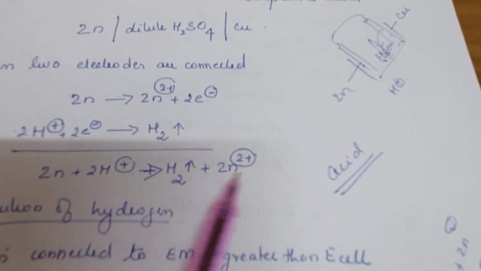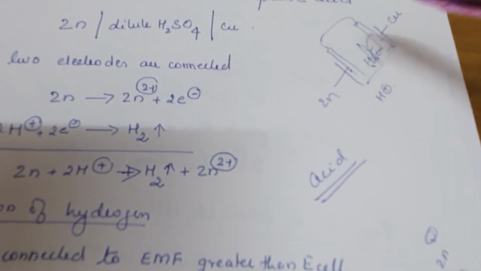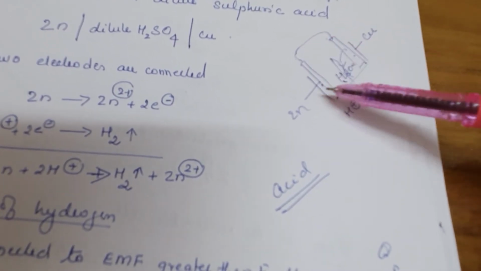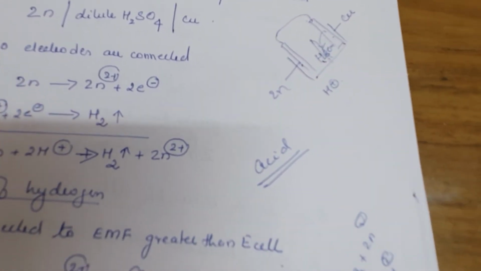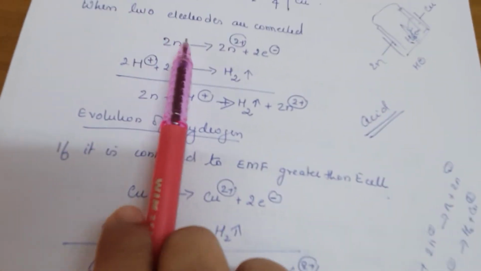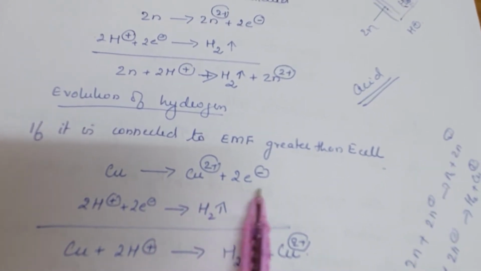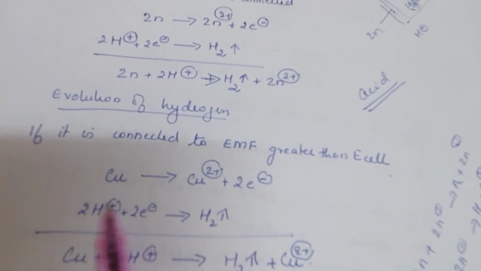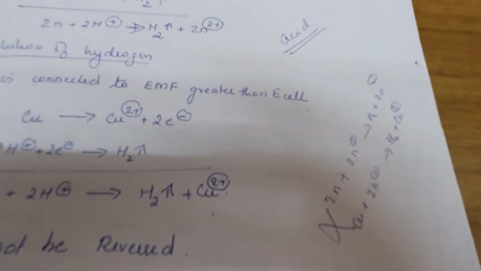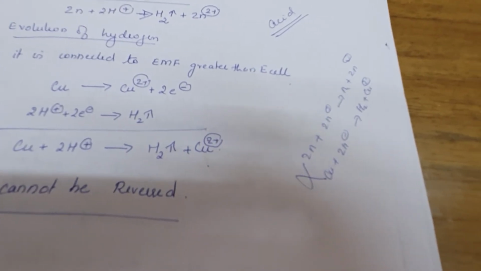This is the overall reaction. Now if you apply an opposing EMF slightly greater than the cell EMF, instead of zinc, copper will undergo oxidation, Cu2 positive plus 2 electron. Reduction is the same, 2H positive plus 2 electron gives H2. So overall it is Cu plus 2H positive giving H2 gas plus Cu2 positive.